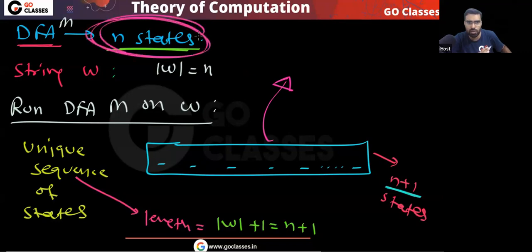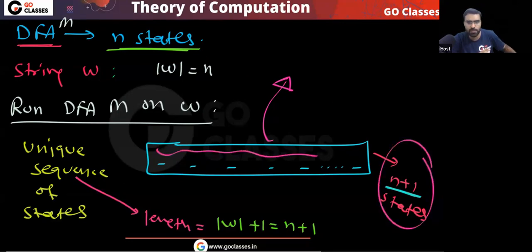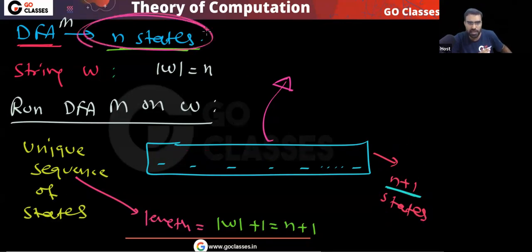In your DFA, you have a total of n states. But how many do you need? You need n plus 1. So the DFA has n states, but you need n plus 1, so at least one state must repeat at least 2 times.